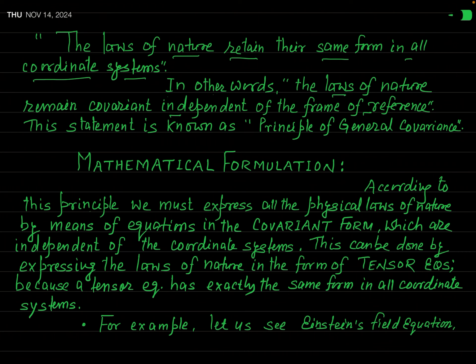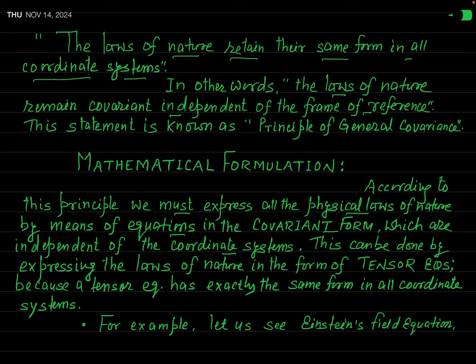Now let us try to formulate this general covariance principle in mathematical form. So how can we mathematically formulate this principle? Let us see. In fact, according to this principle, we must express all the physical laws or natural laws by means of equations in the covariant form, which are independent of the coordinate system.